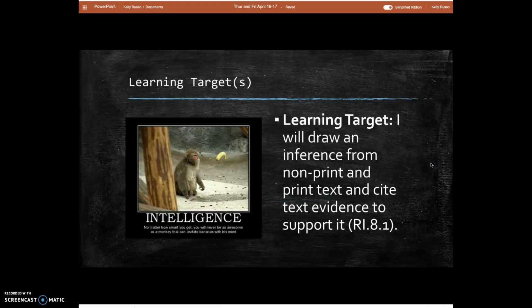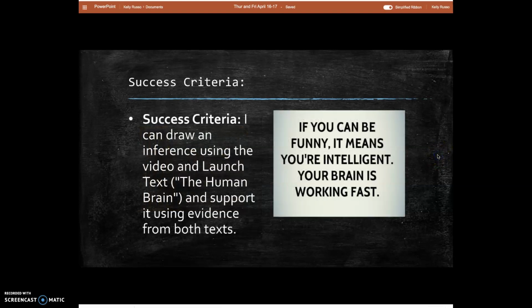All right, so we're going to be drawing an inference from non-print and print text and cite evidence to support it, which means you're going to be looking at a video, and you're also going to be looking at a piece of text, and you're going to be making an inference or a logical guess. Okay, your success criteria, like I said, you're going to be making an inference based on a video and the launch text, which is about the human brain, and you're going to use evidence from both of the texts. I know it's weird to call a video a text, but it is a type of text.